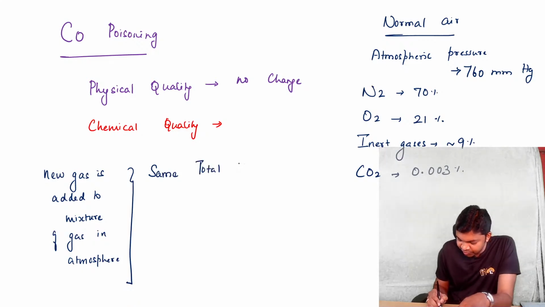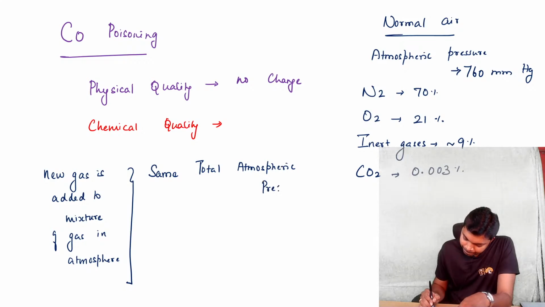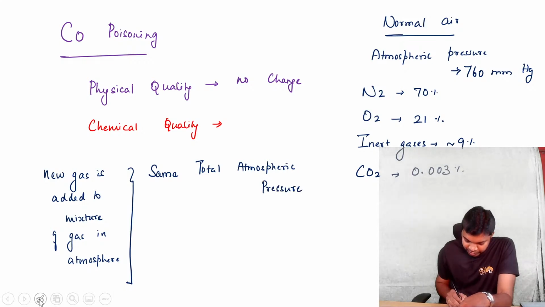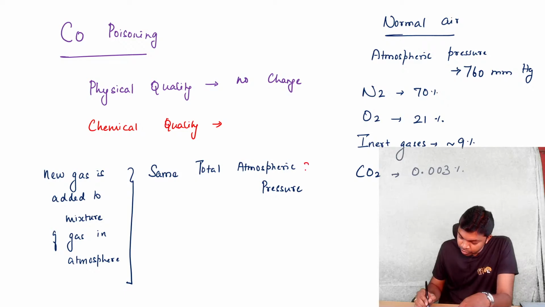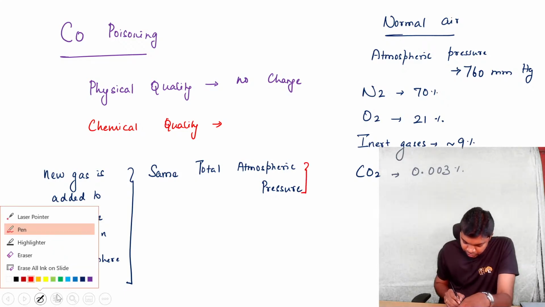Total atmospheric pressure does not change. That's one very important point you have to understand in this question.